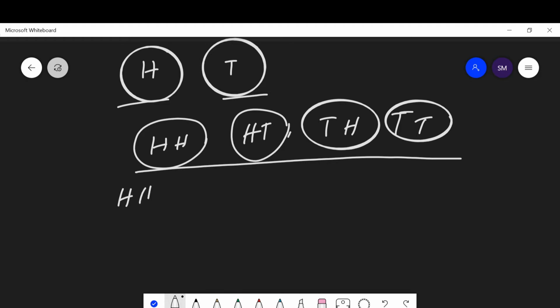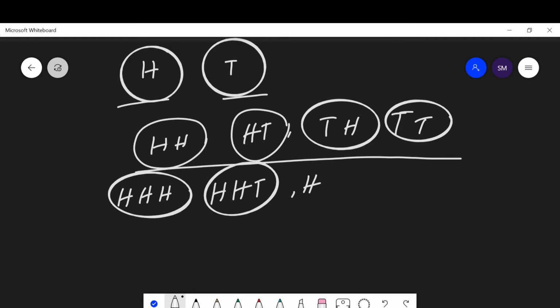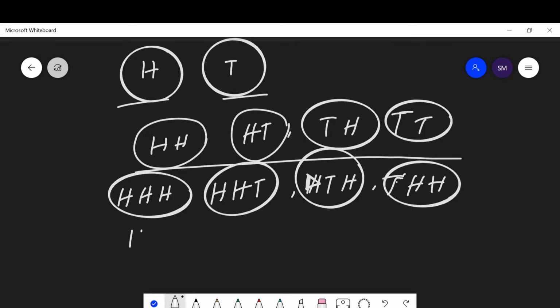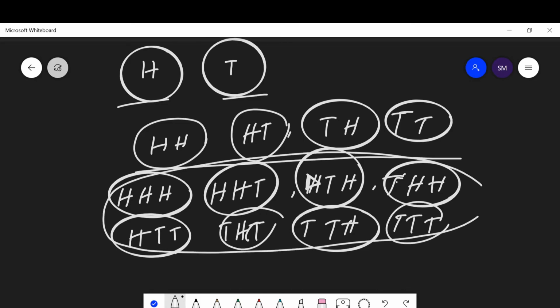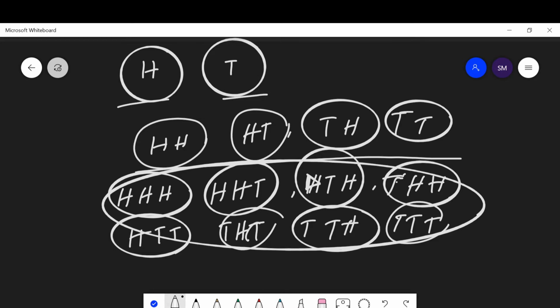If we throw three coins simultaneously, then we can get these elementary events: head-head-head, head-head-tail, head-tail-head, tail-head-head, head-tail-tail, tail-head-tail, tail-tail-head, and tail-tail-tail. These are all the events we may get while throwing three coins simultaneously.